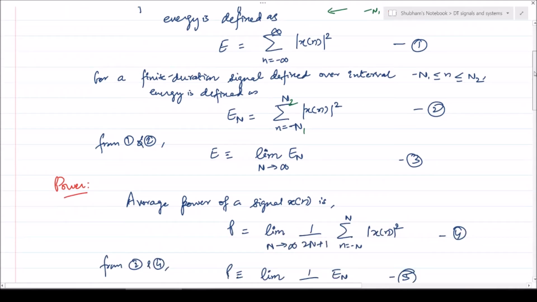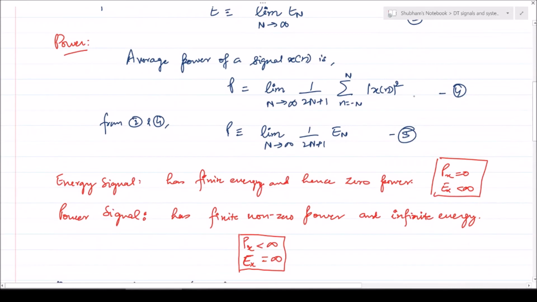Now we will see what is the power of a signal. The average power of a signal x[n] is defined as P is equal to limit N tends to infinity of 1 upon 2N plus 1, summation from n is equal to minus N to N of |x[n]|^2.